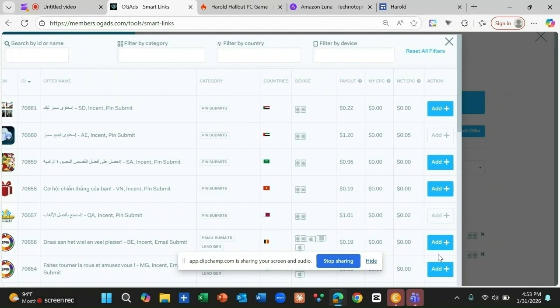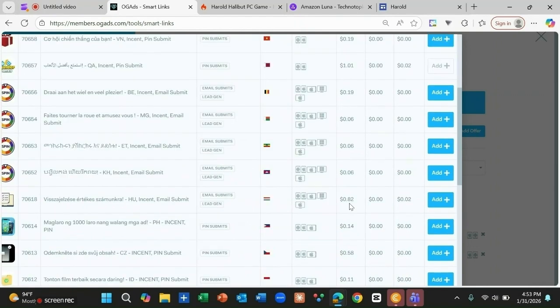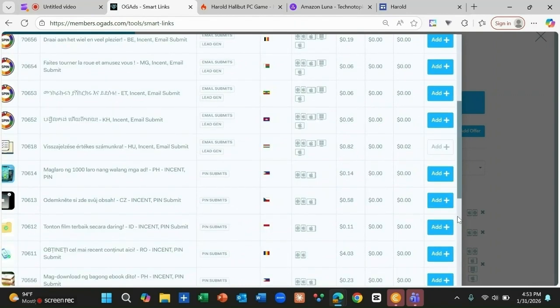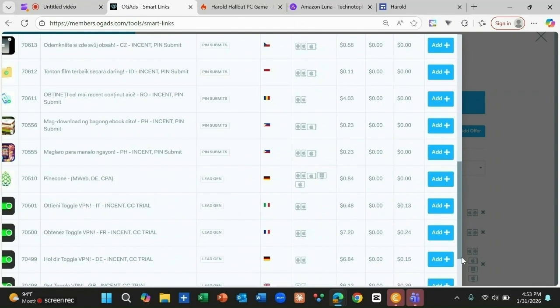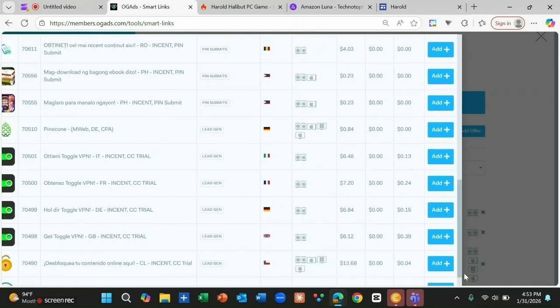This is 1 cent, $1. Then you move down. Then you hide this one so that we'll be able to see all the other ones. 82 cents. You can as well use this one. Then let's move this one down as well. So we need to move this down. Move this thing down. When we move this thing down now, this is $6.64. You can add this. You can add this one as well.